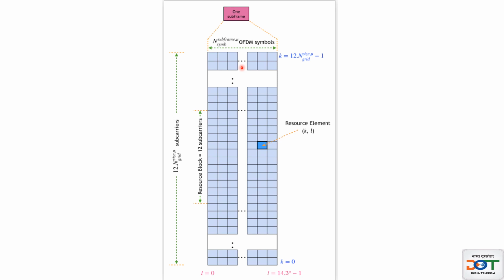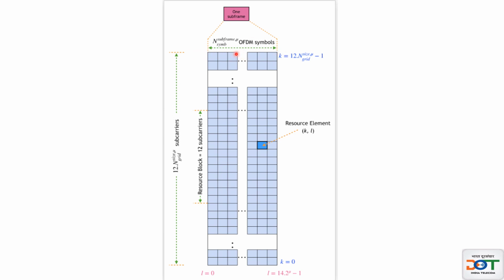If you are using 30 kilohertz subcarrier spacing, in 1 millisecond we will have 2 time slots, and since every time slot has 14 symbols, you can have 28 symbols, 1, 2, 3, 4 up to 28. If you move further to numerology 2, you will have 4 time slots in 1 millisecond, and every time slot will have 14 symbols, so you will have 56 symbols.